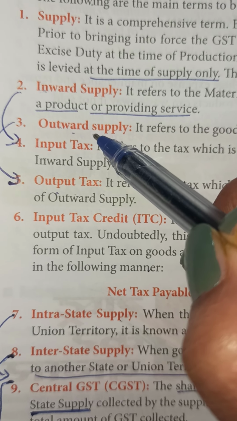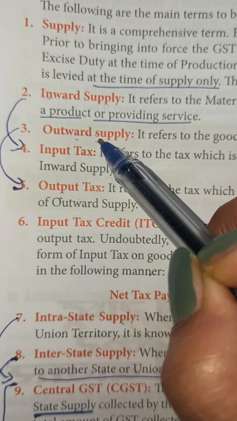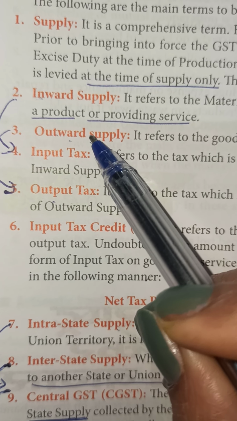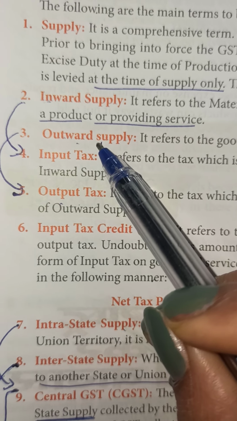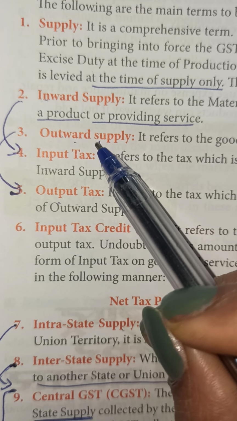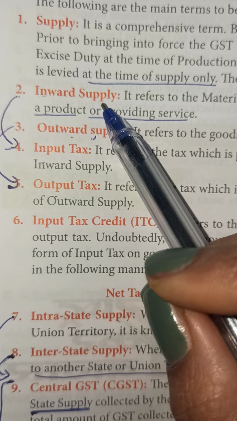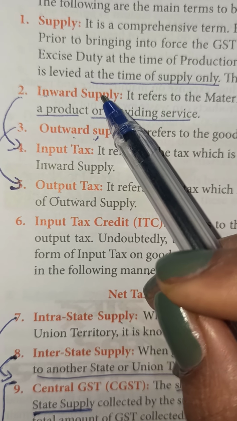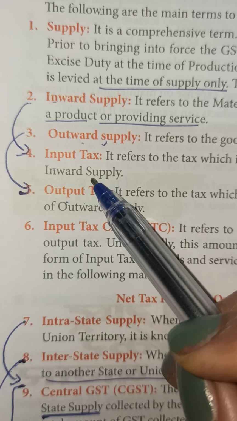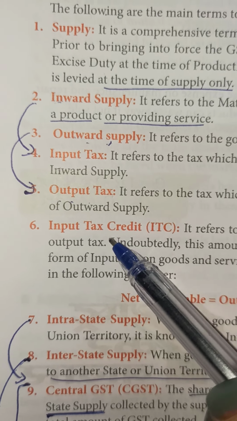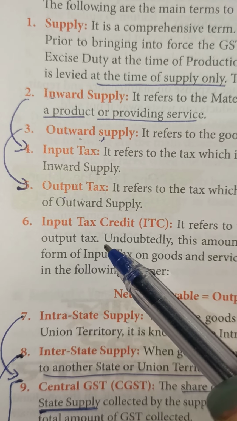Outward supply is the supply on which tax is charged, the tax charged on the goods and services which are supplied to the buyer. Here, goods and services are supplied to the manufacturer: inward supply, input tax. Outward supply, output tax. Now comes the difference between the two.